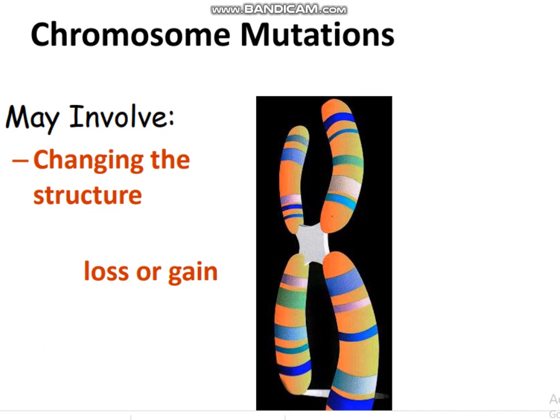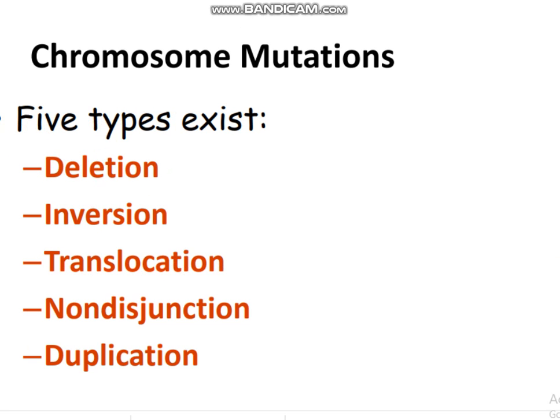Another type of mutation is chromosome mutation. We can see in the picture that this may involve a change in the structure of the chromosome, either loss or gain. So this is known as chromosome mutation. Chromosome mutation exists in five types: deletion, inversion, translocation, non-disjunction, and duplication.